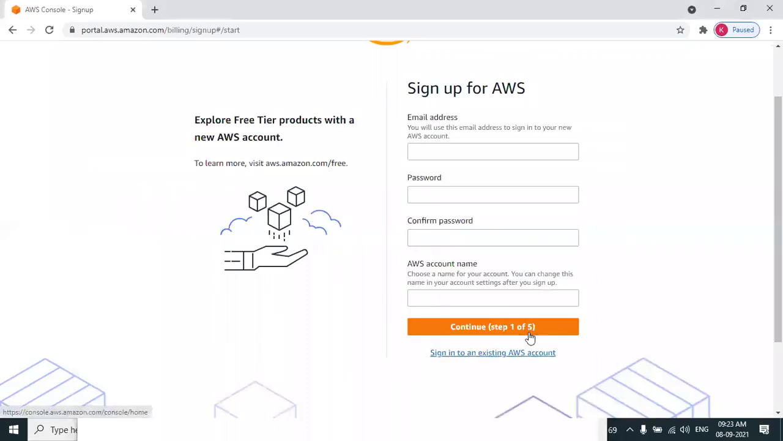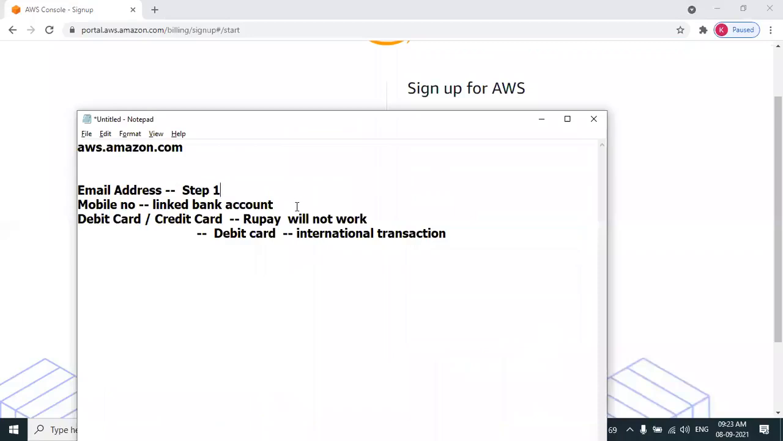Once you provide these details and click on next step, it will ask you to furnish your mobile number. Step 1, it will ask for email address. Step 2, it will ask for your mobile number. I already have created a document with screenshots, which helps you to create a new AWS account. So let me open that document.